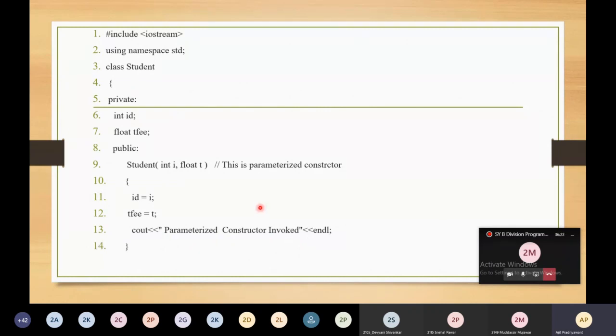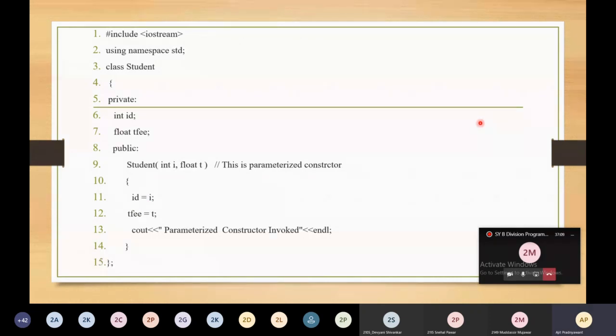So this is the way to define the parameterized constructor inside the class. The name of the function, that is the constructor, is the name of the class student, which receives two parameters of type integer and float. You can mention any number of parameters over here and any type of parameters over here. There will not be any return type. This is one functionality of the constructor. You open and close curly brackets. Inside it you have to initialize the members of the class. Here I have initialized id and tuition fee.